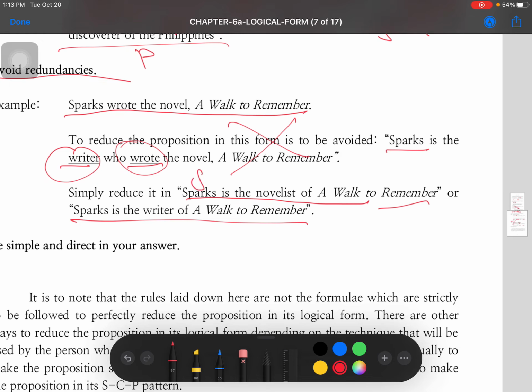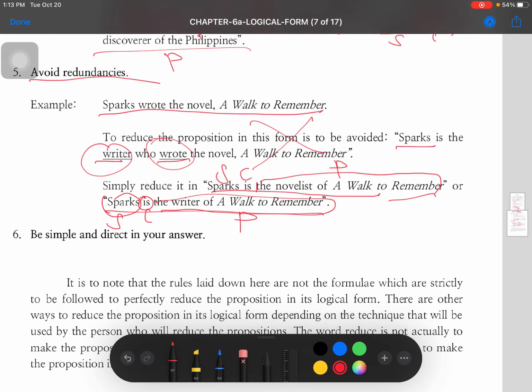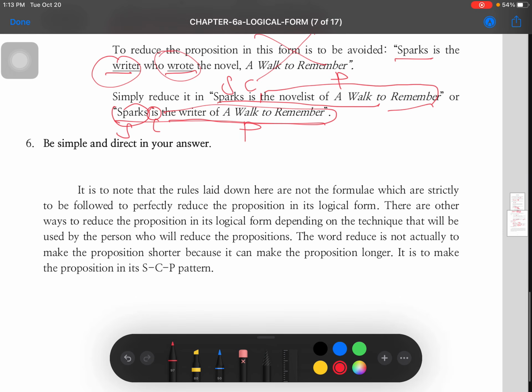In here, makikita nyo, this is the subject, this is the copula, and this is the predicate. So, yan, sinusundan niya yung SCP pattern natin.